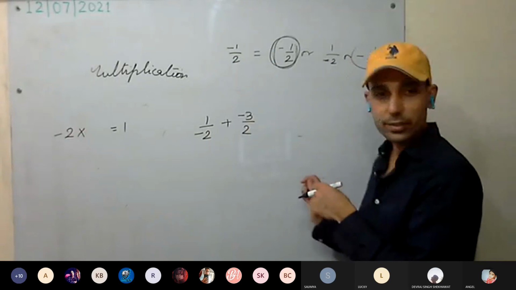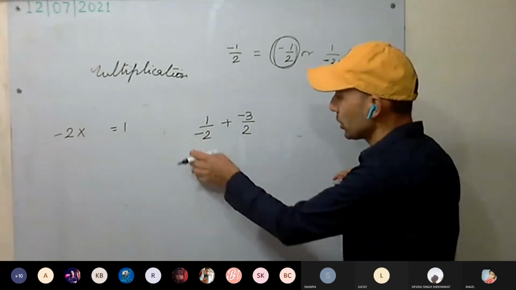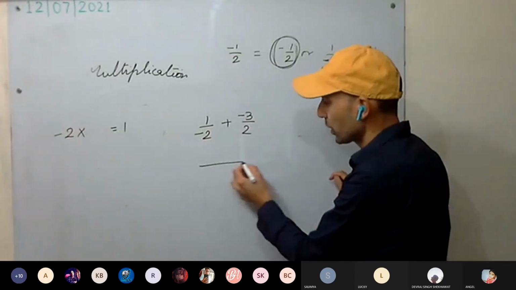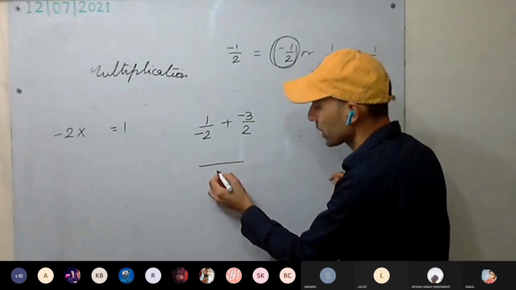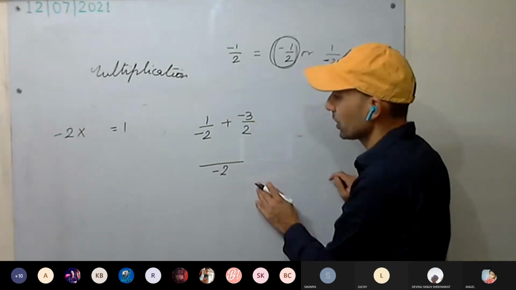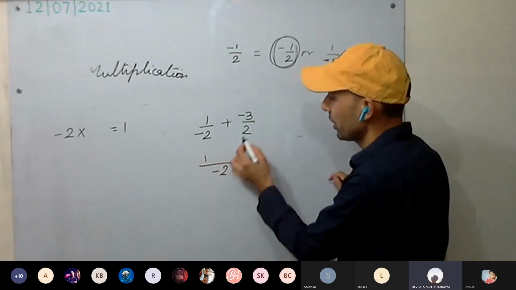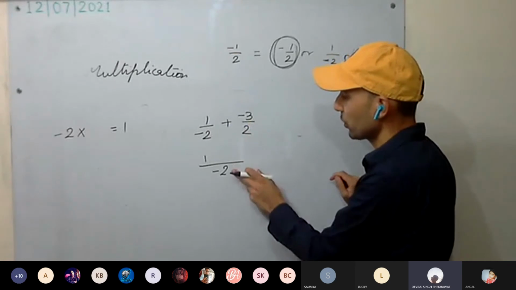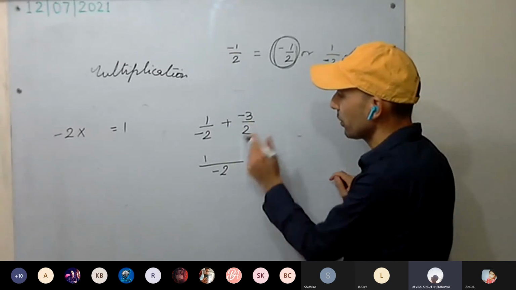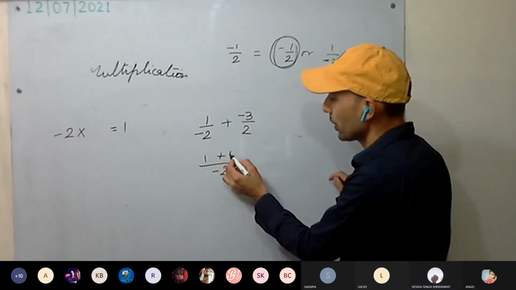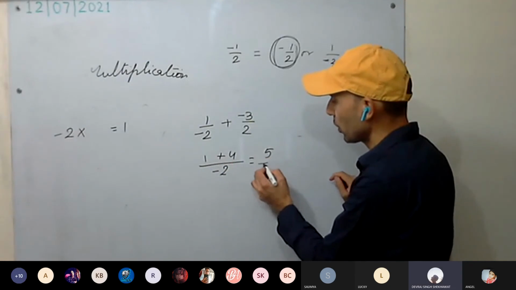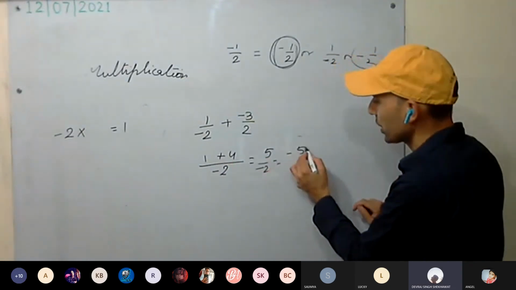You have to take the LCM first. Minus 2 here, 2 here. The LCM is minus 2. So here you have 1. What are you going to multiply? Minus 1. Then 1 plus 4, you get 5 upon minus 2, which is the same as minus 5 by 2.